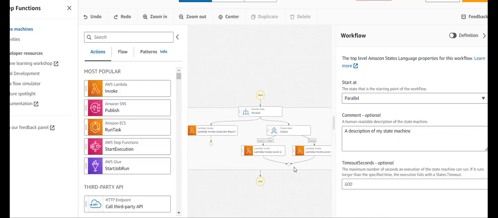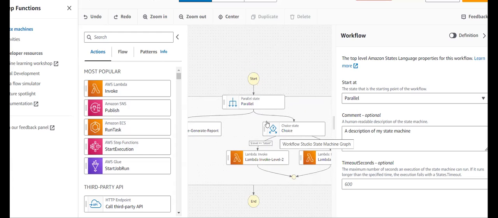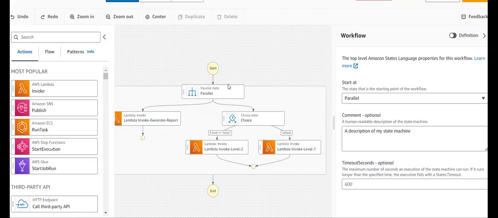So that's what we configured. That is, whenever a user logs in, then parallelly these two things happen. First one, it will generate my report and store that report inside my S3 bucket. Then it also executes this, that is it will choose the choice. By default, it enters to this. If our level is latest, I'm just closing this so that it's highly visible to you.